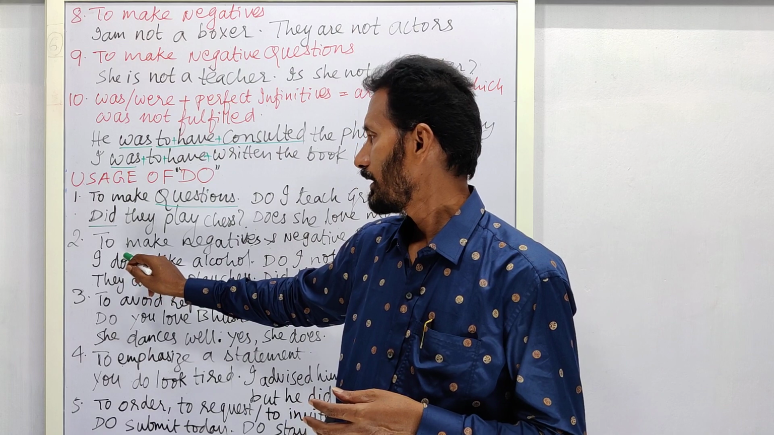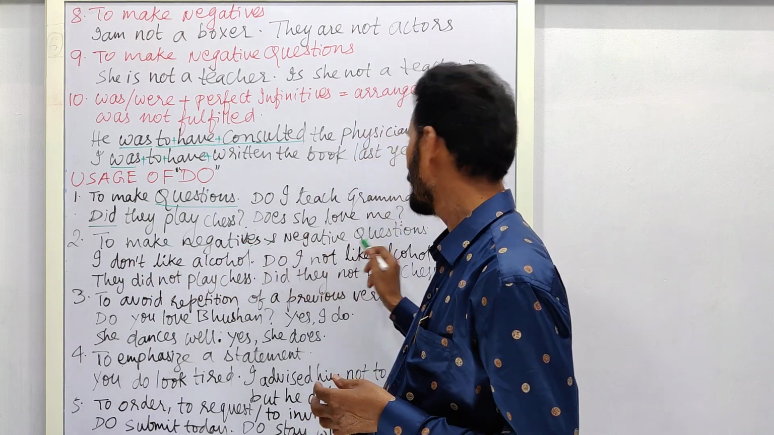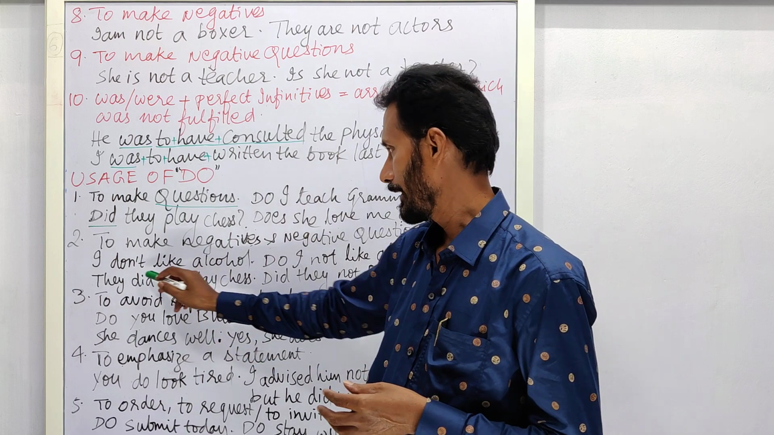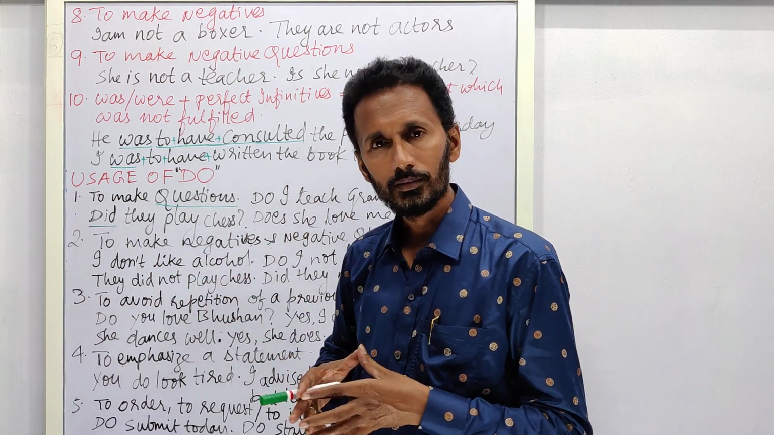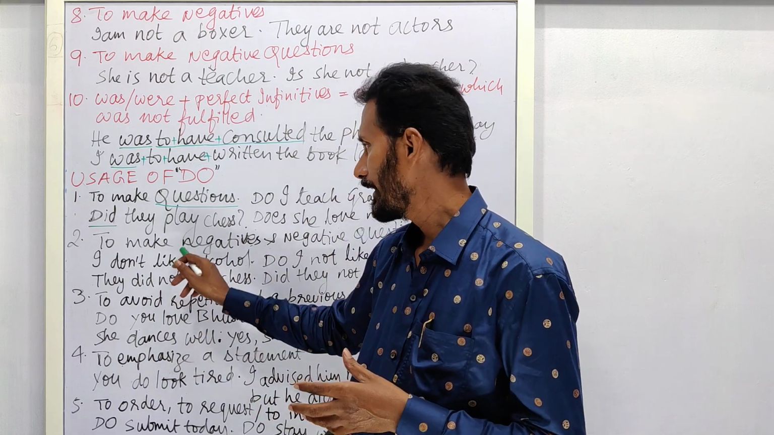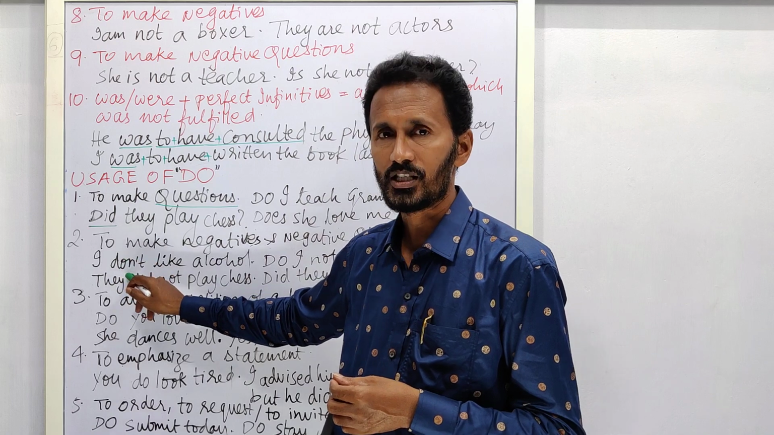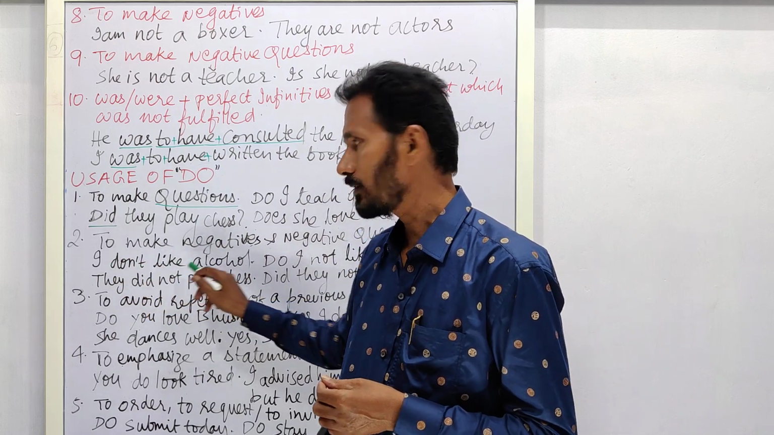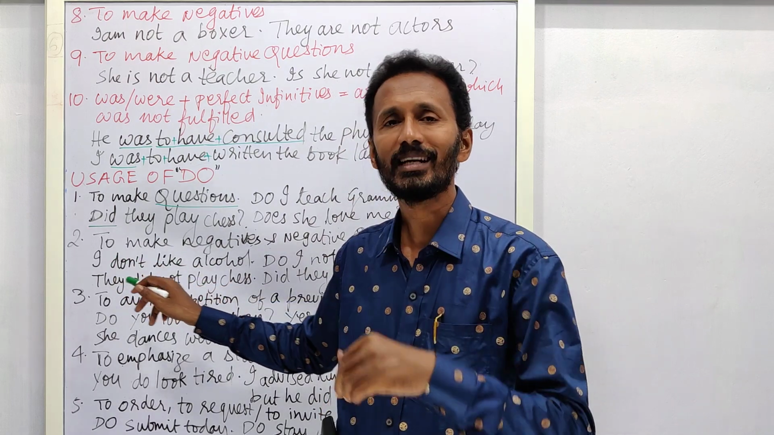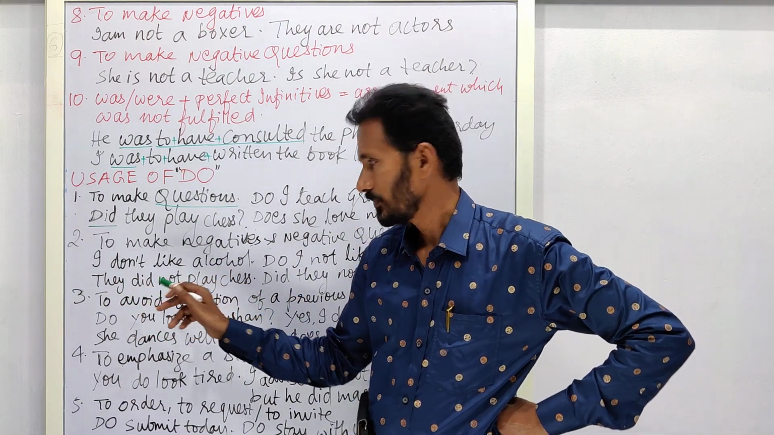Next, this do is used to make negatives and negative questions. See, negative. I like alcohol. I like brandy. I like beer. Are positive statements. Negatives are formed with the help of do plus not. I do not like alcohol. Or the contracted form is don't. I don't like alcohol.